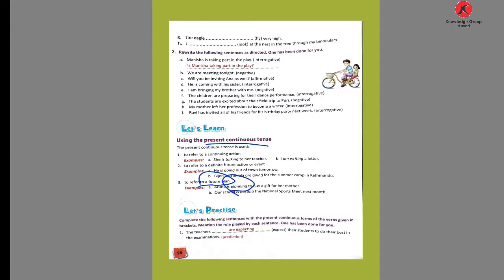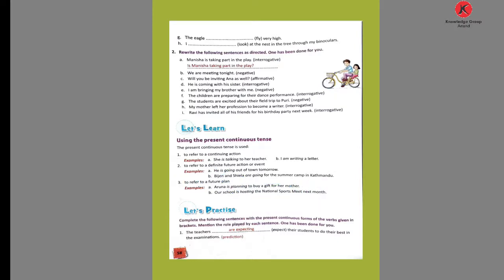She is not going to the gift shop and buying the gift now, but Aruna is planning to buy a gift. And our school is hosting the national sports meet next month. Showing the future plan. Hosting, but not now. National Sports Day, where? In the next month. Means showing the future plan also.